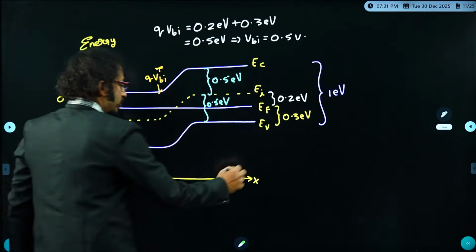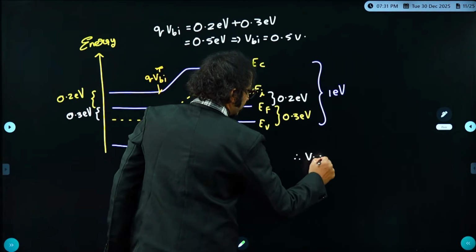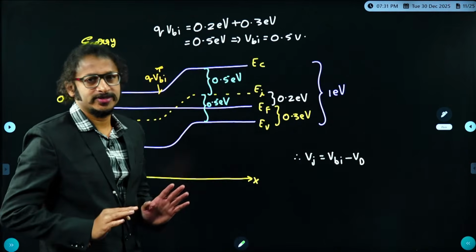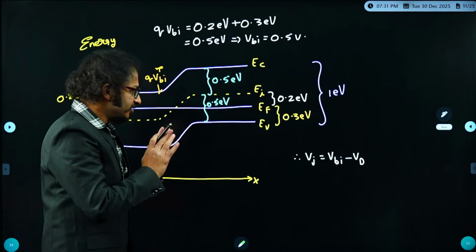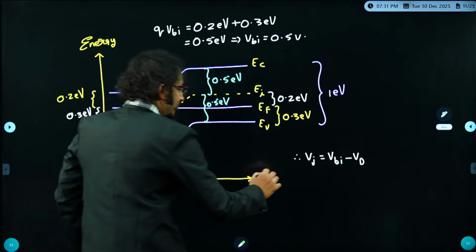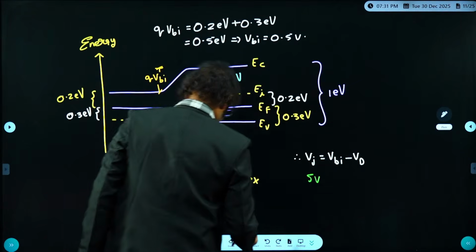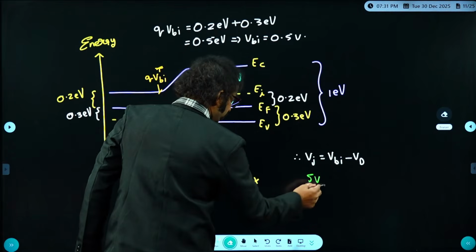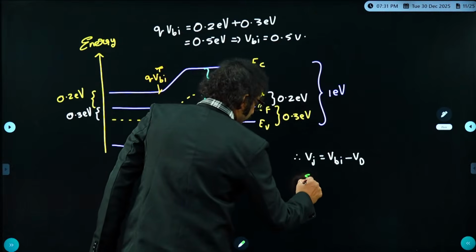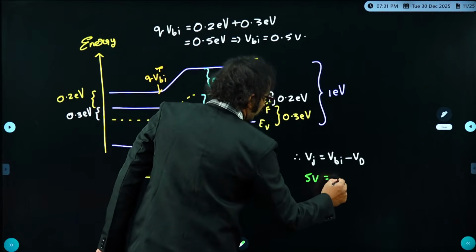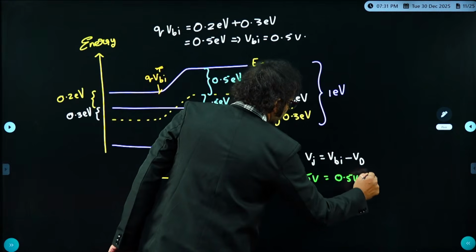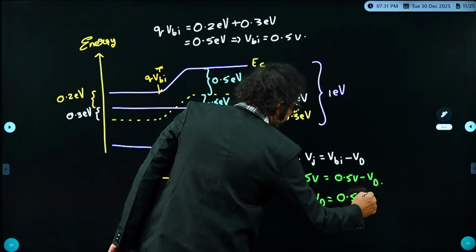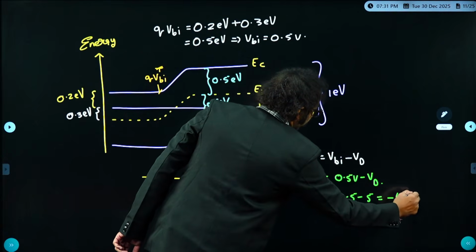Fine. Now, what is the universal expression for junction voltage, dear students? Junction voltage is nothing but VBI minus VD. This is a universal expression, not just for forward bias or reverse bias. Now, what junction voltage has the examiner given? It is simply 5 volt. And the built-in voltage, we just got as 0.5 volt, minus VD. Therefore, VD is 0.5 minus 5, which is minus 4.5 volt.